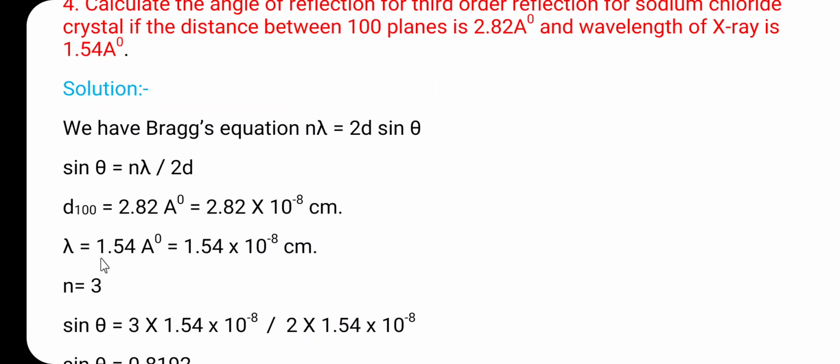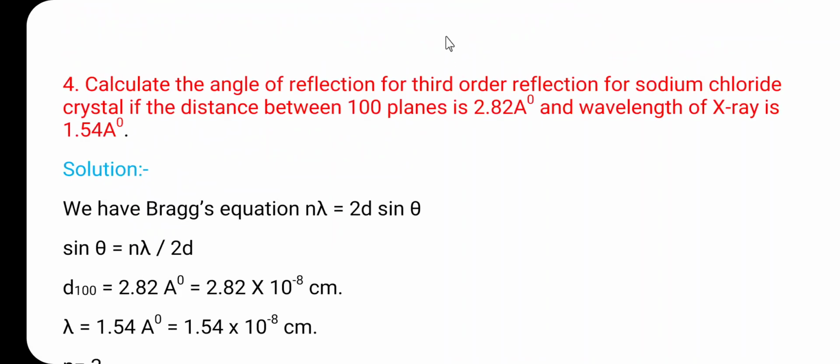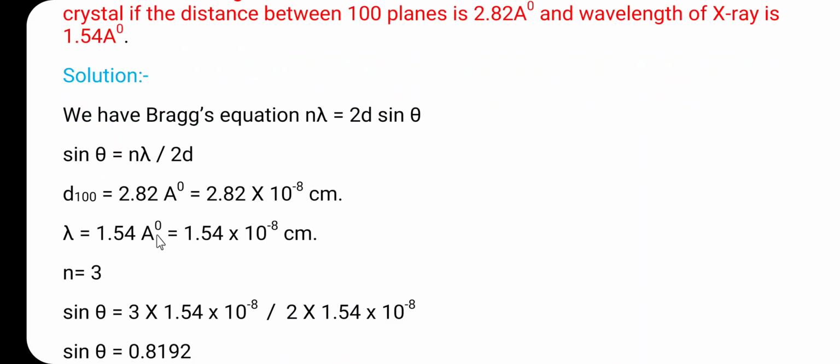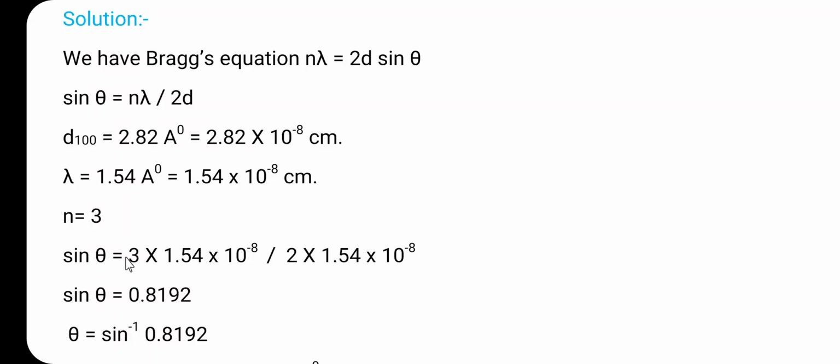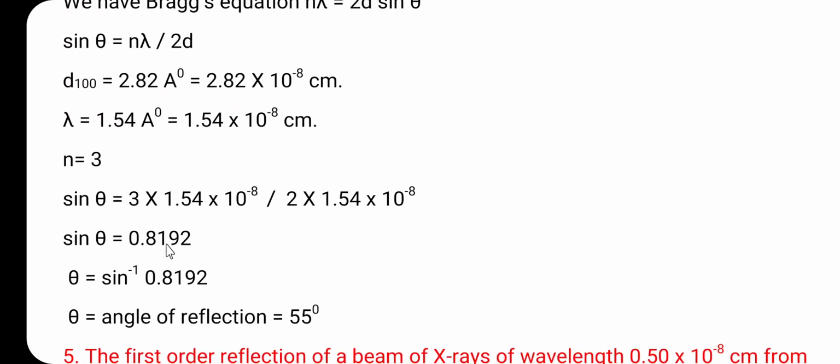Lambda is also given. Lambda is 1.54 angstrom. That is 1.54 into 10 raised to minus 8 centimeter. Here it is a third order reflection. That's why here n is equal to 3. So as per this formula, sin theta is equal to 3 into 1.54 into 10 raised to minus 8 divided by 2 into 2.82 into 10 raised to minus 8, that is, sin theta is equal to 0.8192.